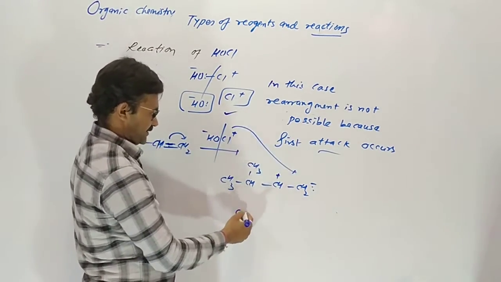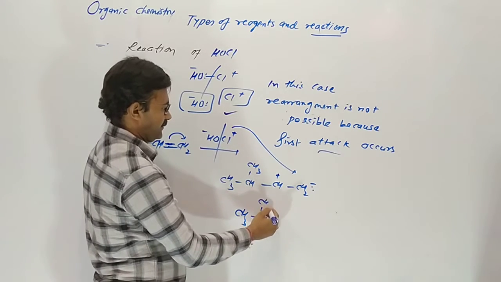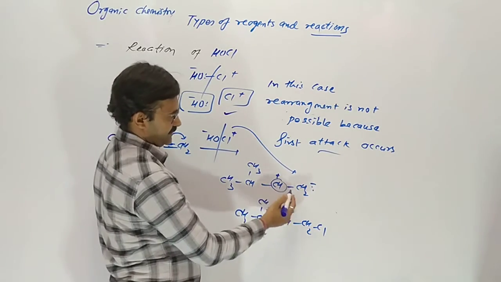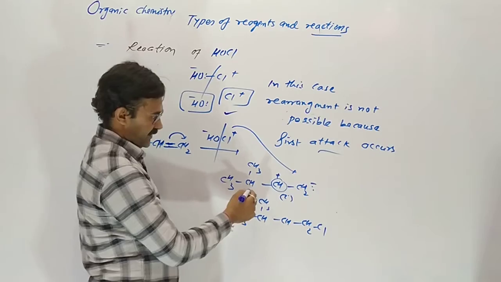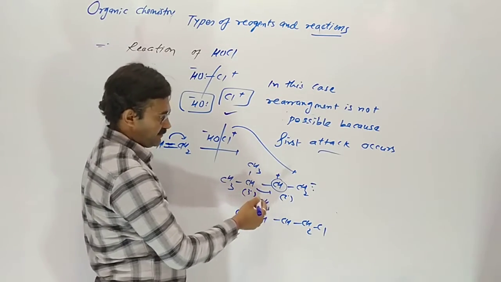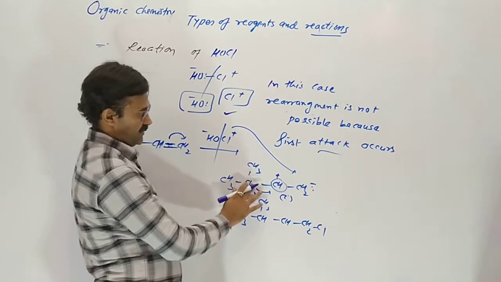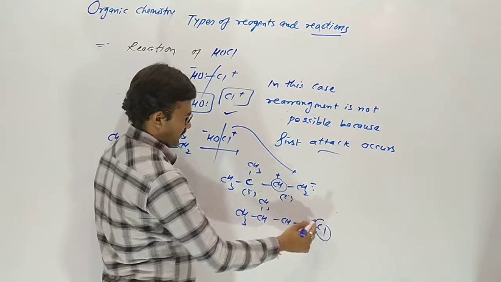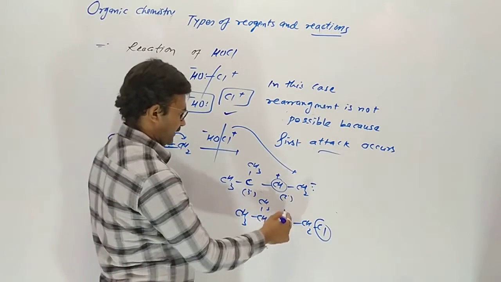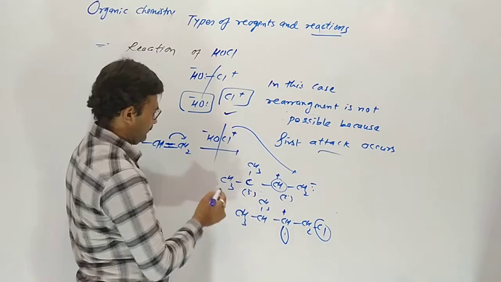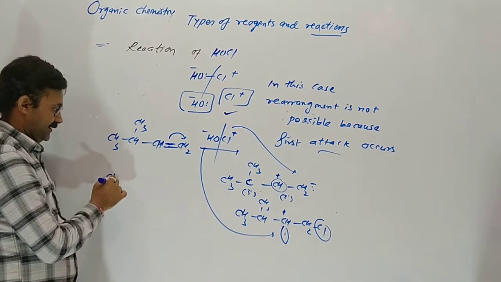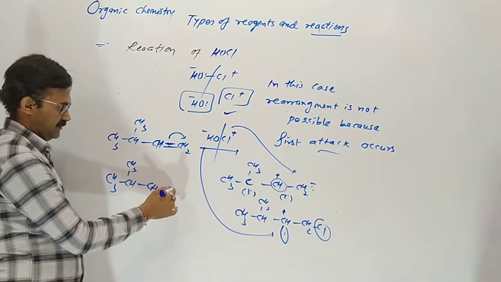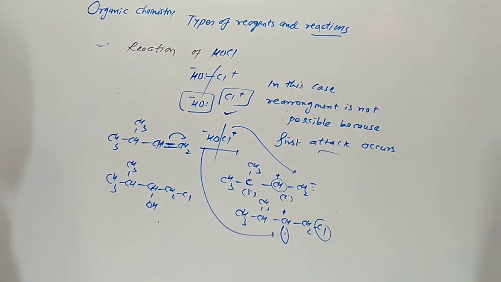Here Cl plus attacks, but you can see there is a possibility of rearrangement. This carbon is connected with two secondary, adjacent is tertiary. Here there is a possibility of shifting H minus ion, but the first attack is not of H plus, so rearrangement is never possible. On the empty orbital OH minus directly attacks. So in this case rearrangement is not possible. This is our final product.